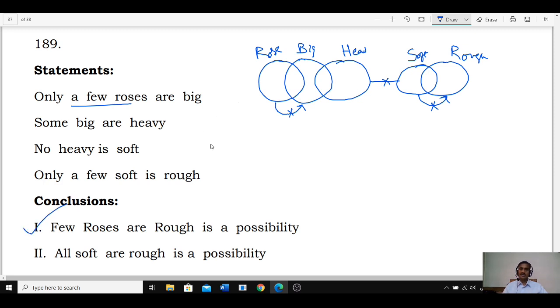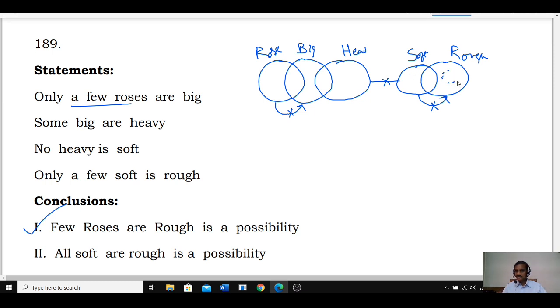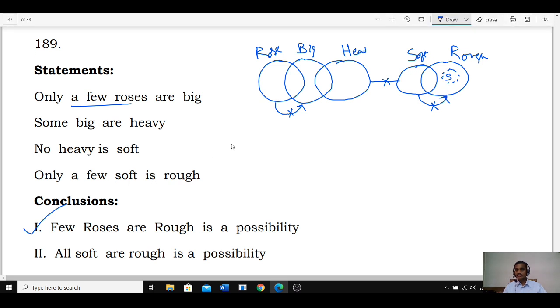And there is a possibility, we can write down our rough like this. There is no problem while writing this rough. Then all soft is rough is a possibility. All soft can go into rough like this. If all soft has gone into rough, then only a few soft are rough becomes false. Then all soft becomes rough, but we need only some, but not all. Isn't it? And the second one is not possible.